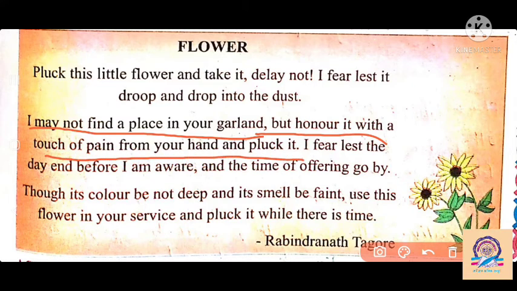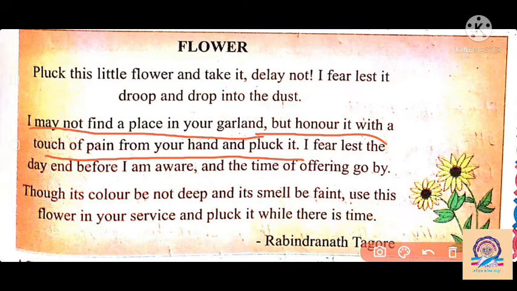We know that the petals of flowers are soft. So when we touch the petal, when we touch the flower, the flower feels fear. The flower feels pain from our hand. Still the flower says, I would like to tolerate your pain.